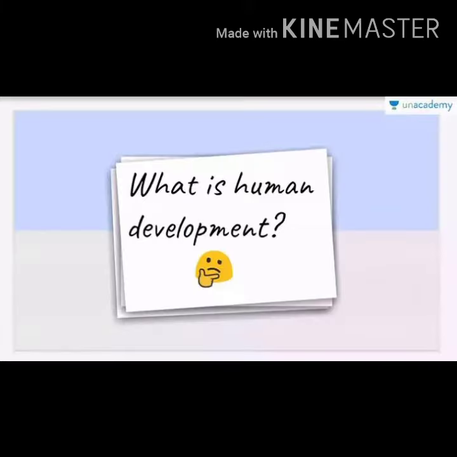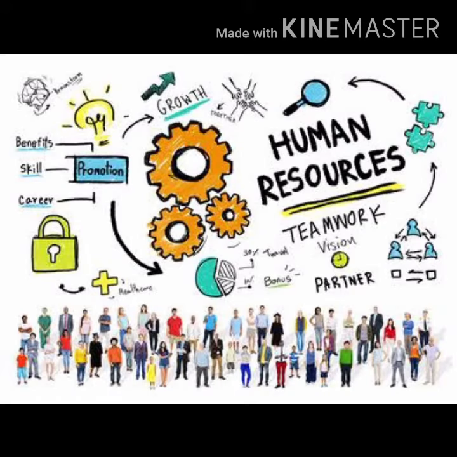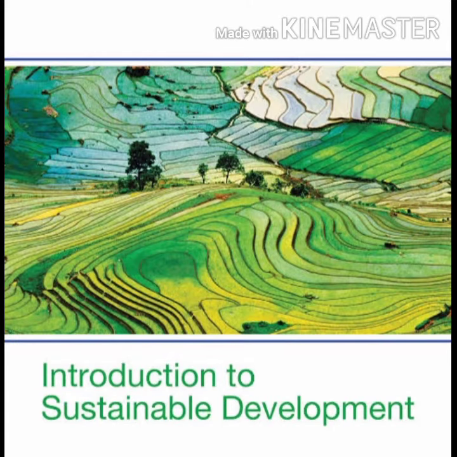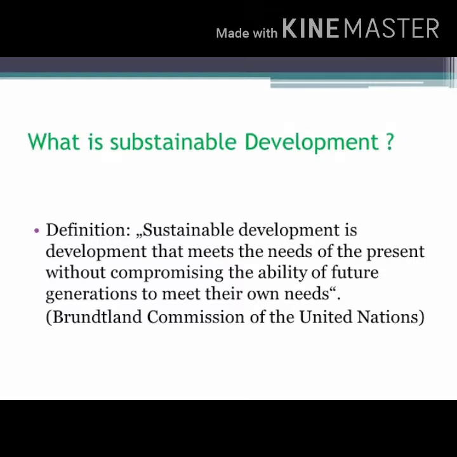Human development. The term human resources refers to the collective abilities of people which can be utilized in the production sector. Human Development Index is the one which indicates all-round development of the people in the society. Sustainability of development. Sustainable economic development is taken to mean development without damaging the environment and not compromising with the needs of the future generation.